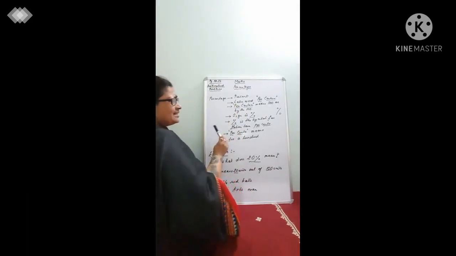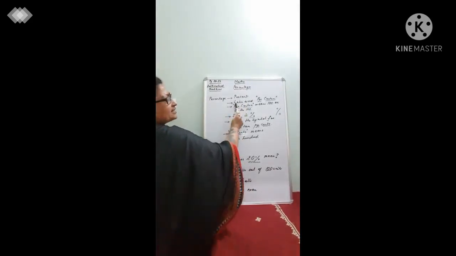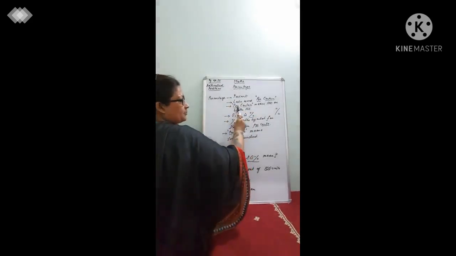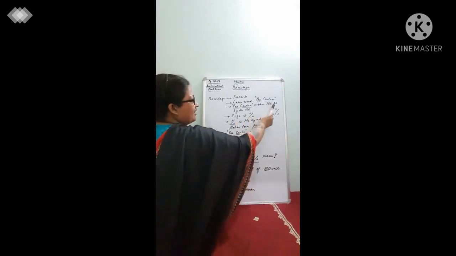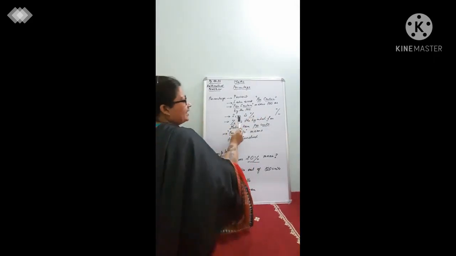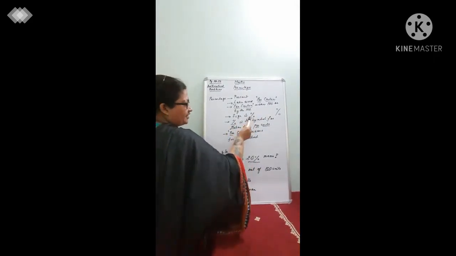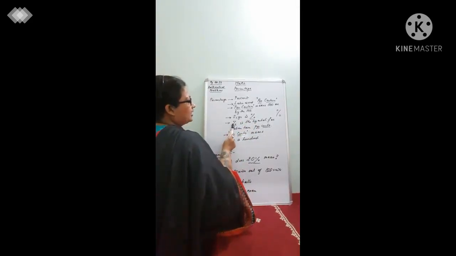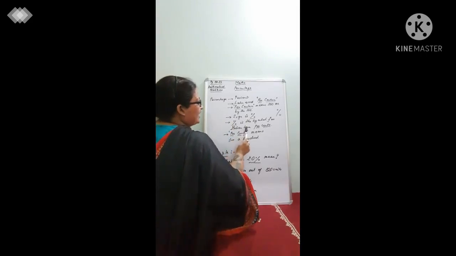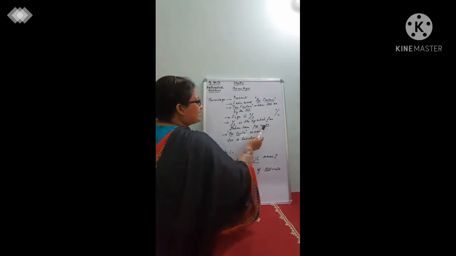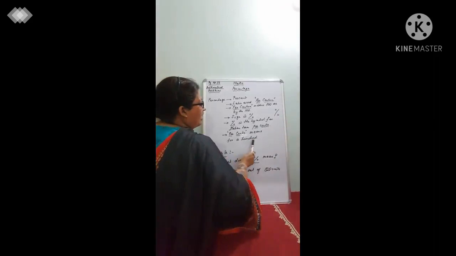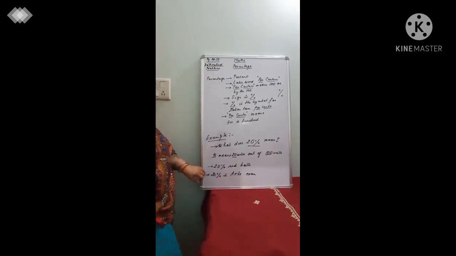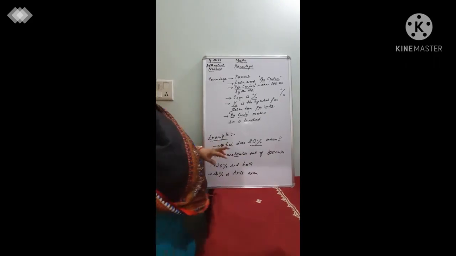I'll repeat. The word percent has come from the Latin word percentum. Now, what does percentum mean? Percentum means 100 or by the 100. You have the sign of percentage. This sign of percentage is the symbol of the Italian term percento, where percento means for 100. Alright, children?